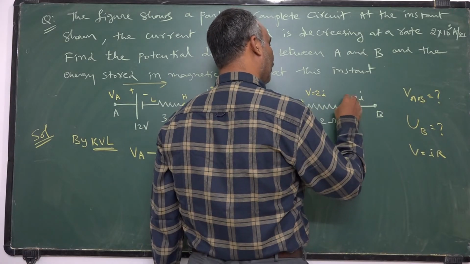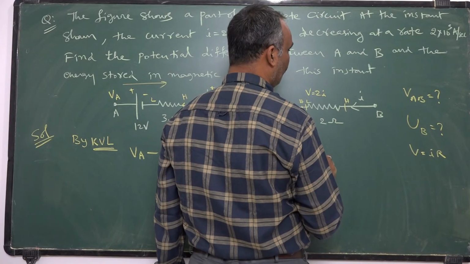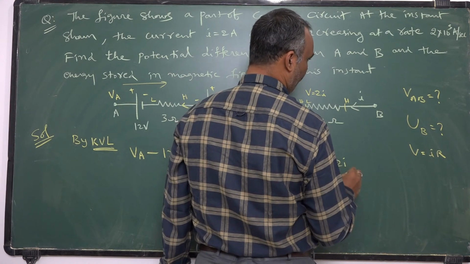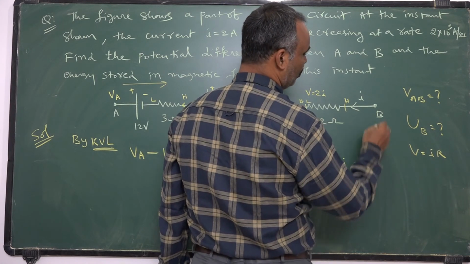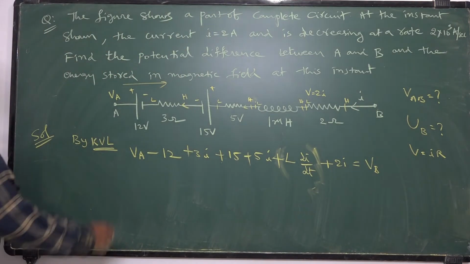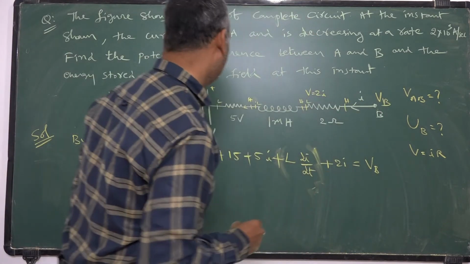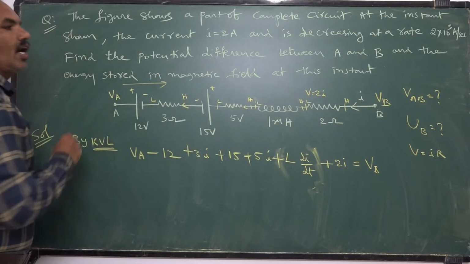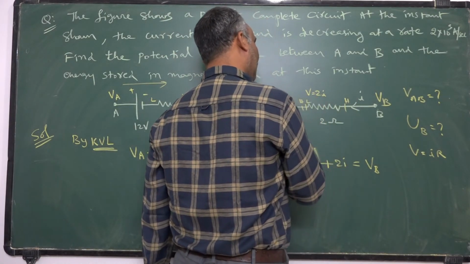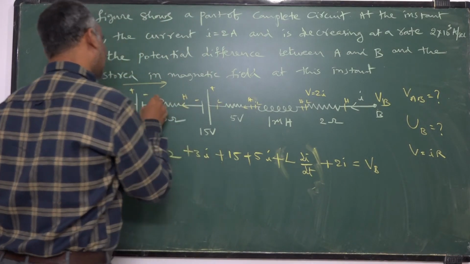So here current is going from high to low. You are going from low to high. So low to high, you should take it as positive 2I. That must be equal to VB, potential VB. Once again, I am going to describe the equation. Potential at A is VA, potential at B is VB. Current is going in this way. Current always moves from high potential to low potential. At this resistor, this is high, this is low. At this inductor, this is high, this is low. At this resistor, this is high, this is low. At this resistor, this is high, this is low.